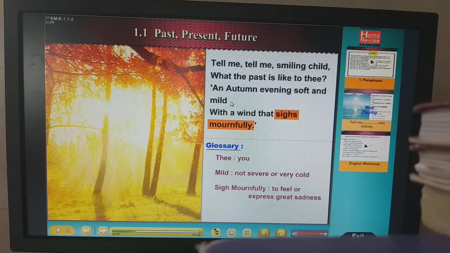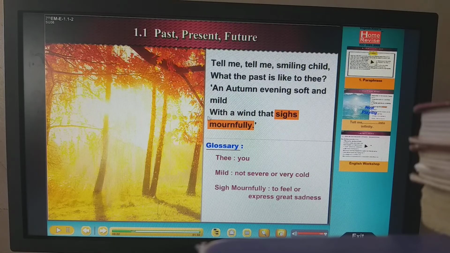So the autumn evening, how was the past? Indirectly, the past was very happy, a very happy time. All the happy incidents had taken place. Very good memories, no hardship, and very mild it was. Very beautiful memories the child had collected, and it has now passed away. So here the memories are being compared to the soft evening of autumn, a soft and mild autumn evening. And the wind which is blowing sighs very mournfully, expressing its sadness.